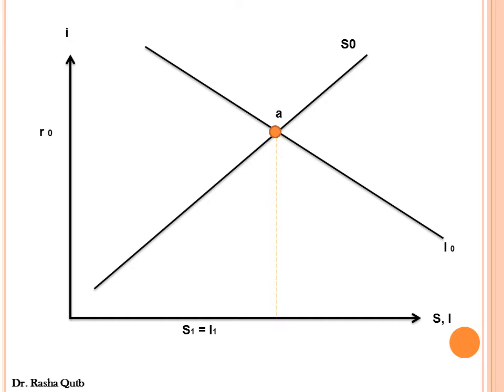First of all, when we have negative expectations about investment profitability, the autonomous investment would decline. This is shown graphically by shifting the investment curve from I0 to I1, and here we are moving from point A to a lower equilibrium point, which is point C.